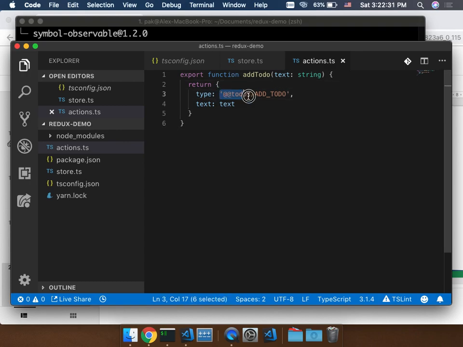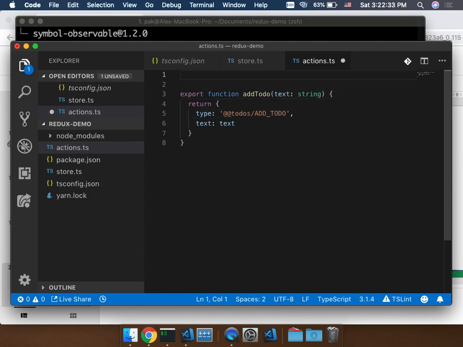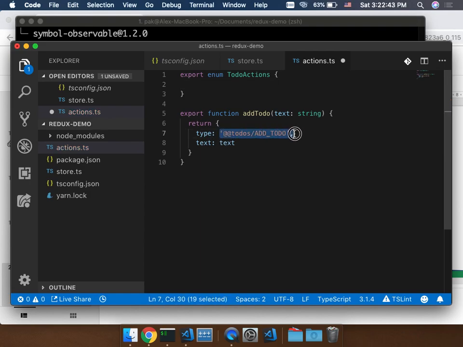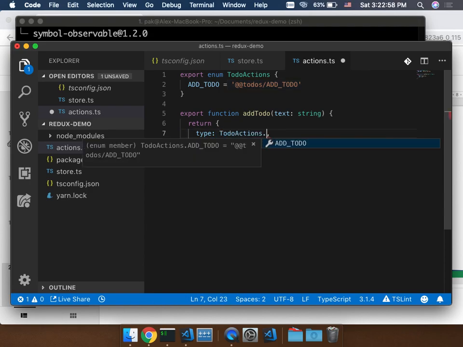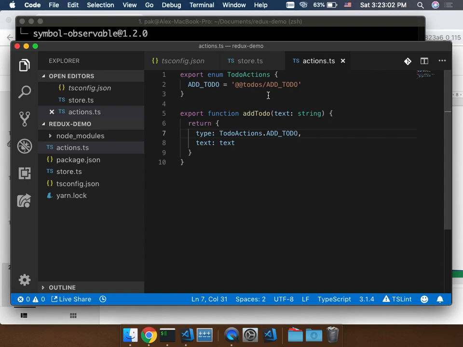So here you can see the hard-coded string. What TypeScript gives us is that we can define an enum called, let's say, TodoActions. And what we have to do is move this one into something like this. Sorry, it's an equal sign. Yeah. And we don't need to have this one anymore. And then we just define it as an enum. So it has nothing fancy at all. You can actually use a constant to do this thing.